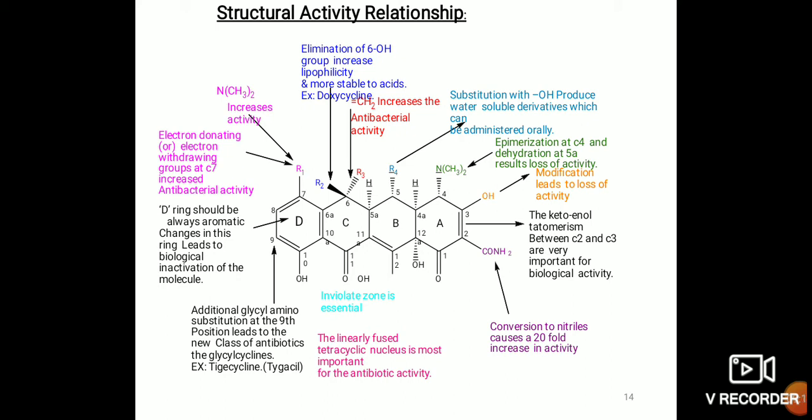Additional glycyl amino substitution at the ninth position leads to a new class of antibiotics, the glycylcyclines. An example is tigecycline. So these are the structure activity relationships of the tetracycline. The linearly fused tetracycline nucleus is very important for the antibiotic activity. So this main nucleus, the naphthacene nucleus, is very necessary for the antibacterial activity.